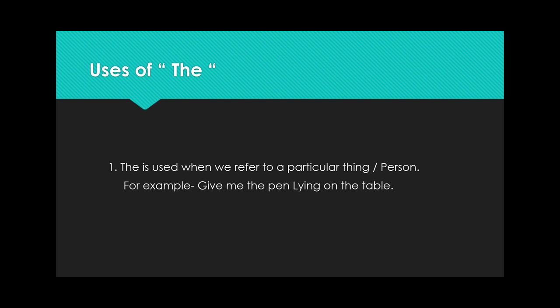That's why we have used the article the before this noun. And it is the very first use of the, that is, we have to use this definite article before a thing or person which is particular in nature.